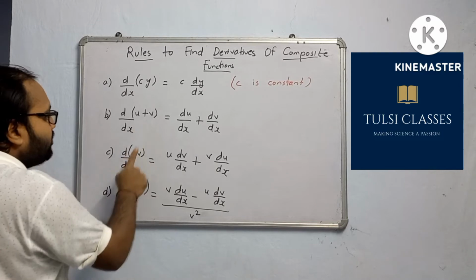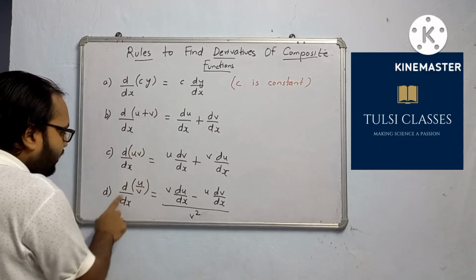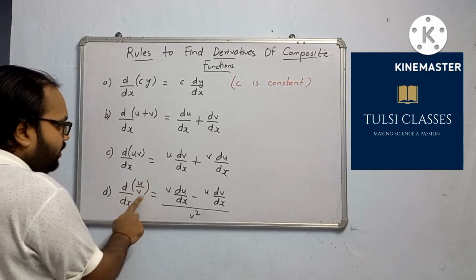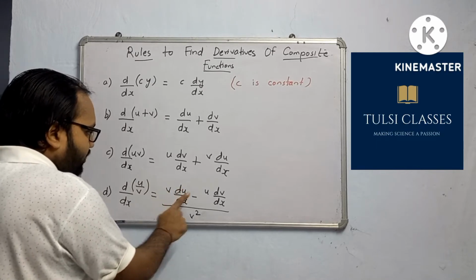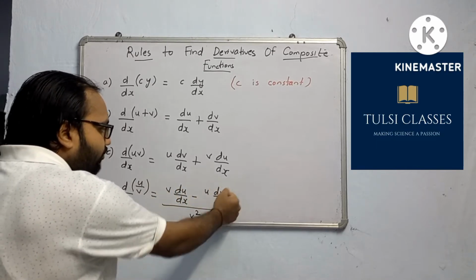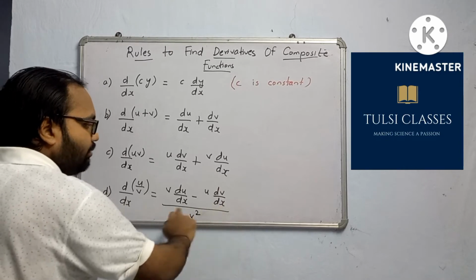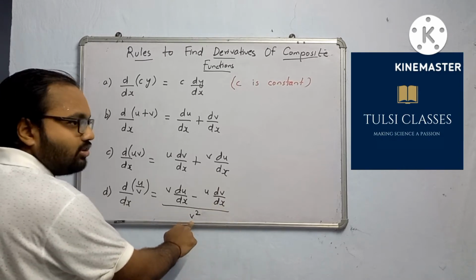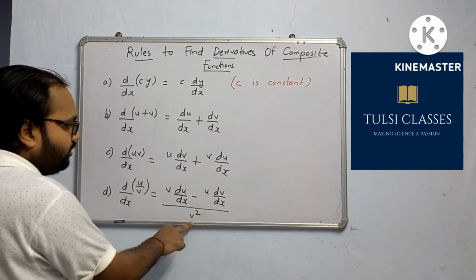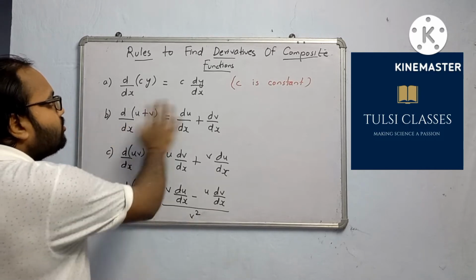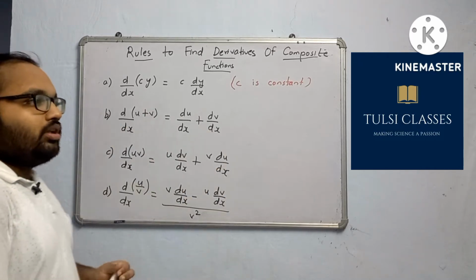We have done addition and multiplication, now division. d dx of u divided by v is v du by dx minus u multiplied by dv by dx, and this complete result is divided by v square, that is the square of the function v which is in the denominator. This is the thing that you have to remember.